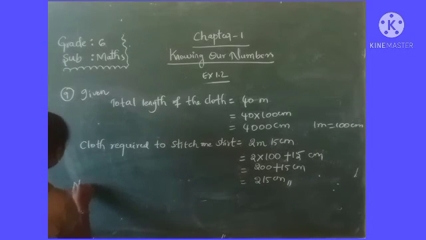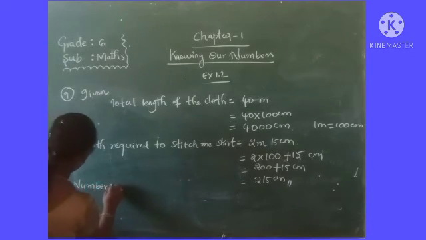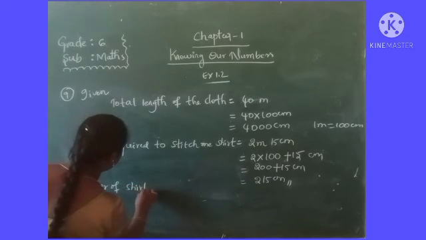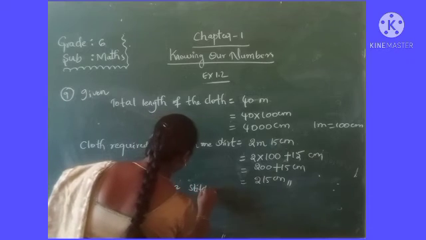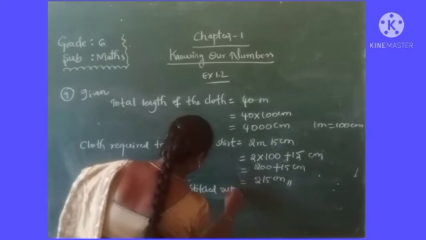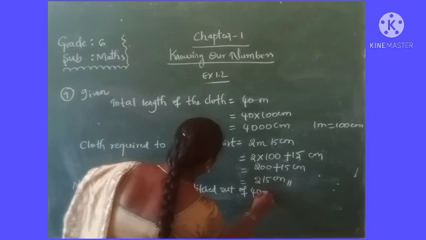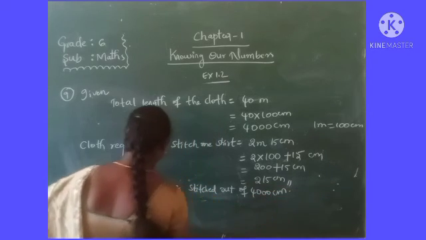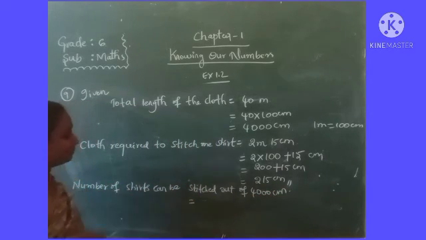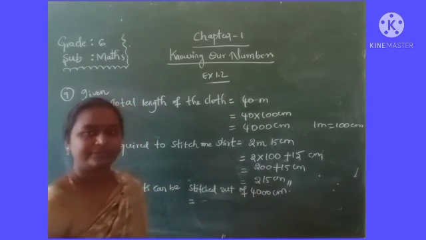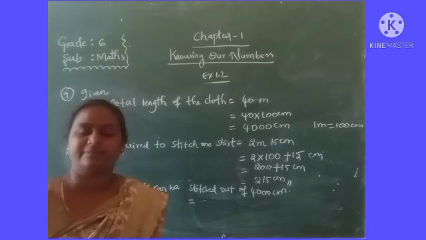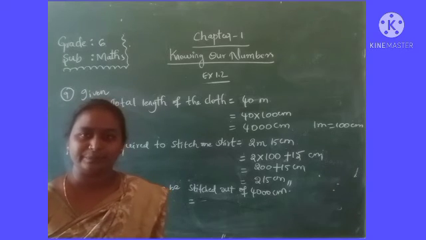Now the number of shirts that can be stitched out of 4000 centimeters. Here, addition or subtraction, multiplication or division?